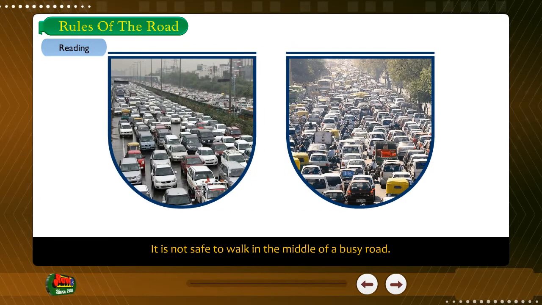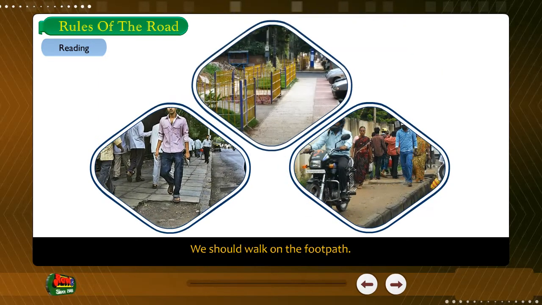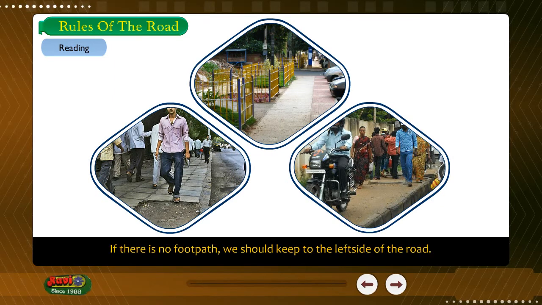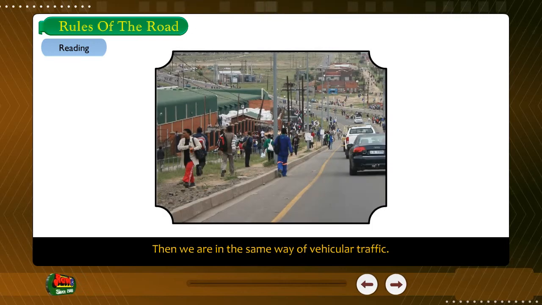It is not safe to walk in the middle of a busy road. We should walk on the footpath. If there is no footpath, we should keep to the left side of the road. Then we are facing the oncoming vehicular traffic.